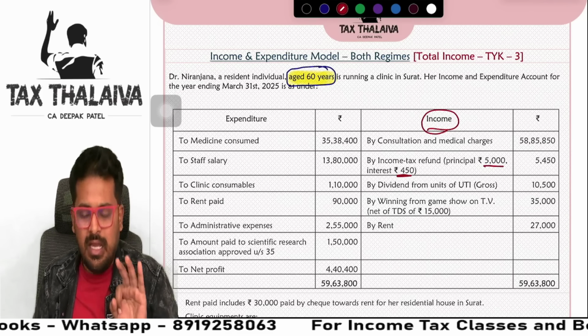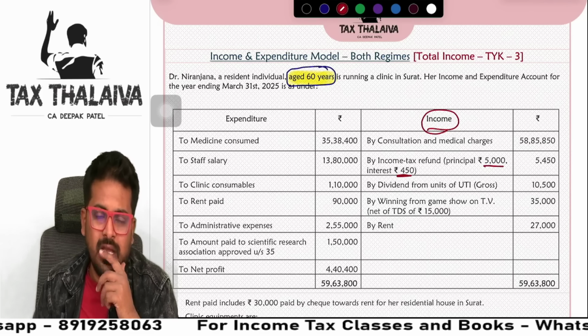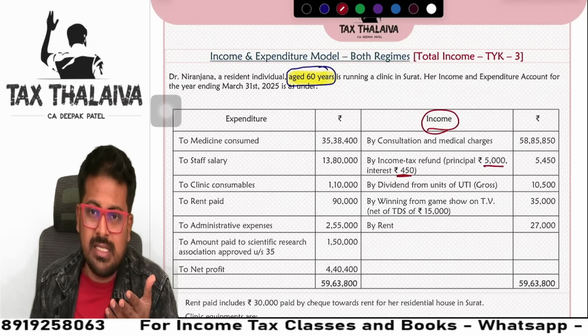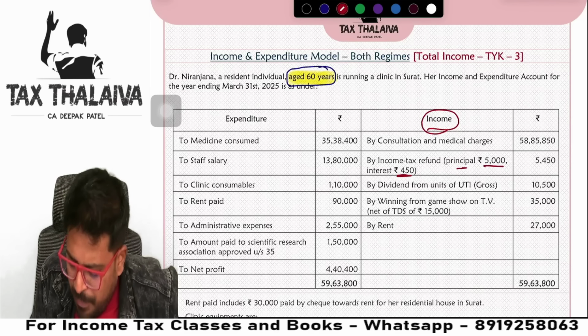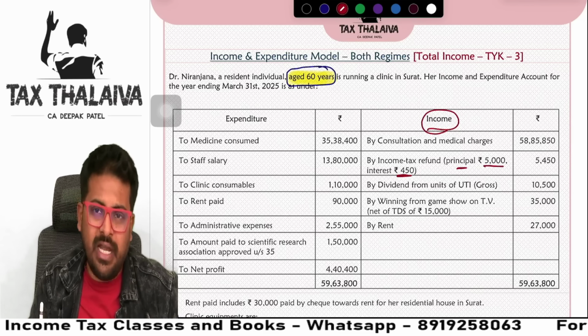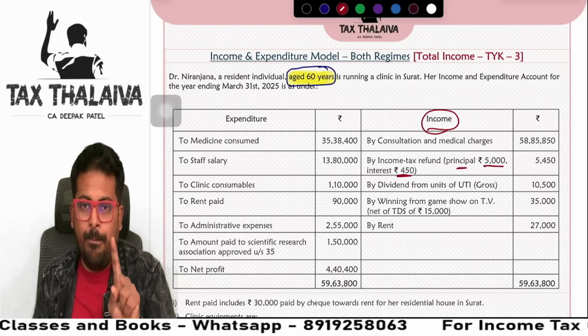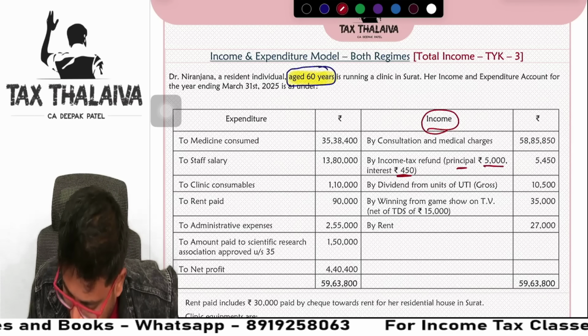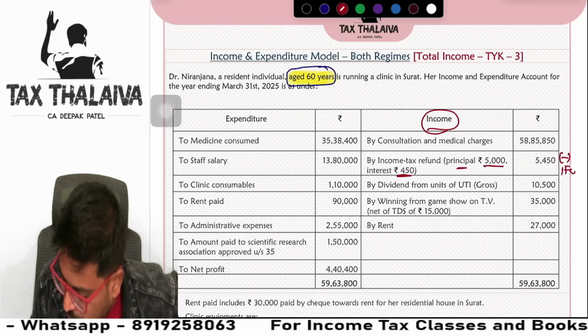Guys, income tax refund, principal, interest, what, sir? Interest is additional income what you got from income tax department. But the principal is your own amount they are refunding you. So both cannot come under business income, right? So I will reduce and I will take it to IFOS.